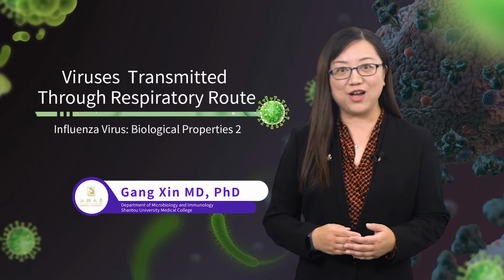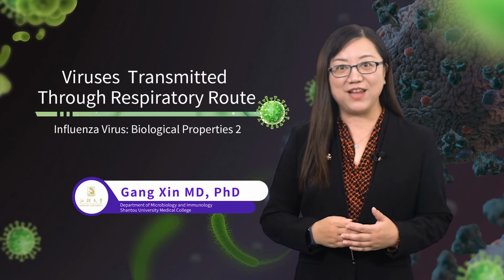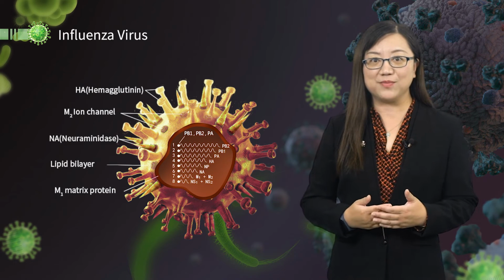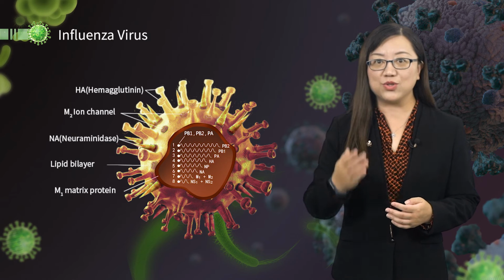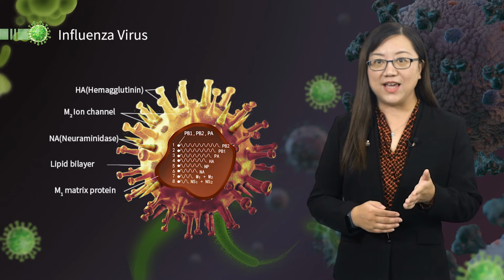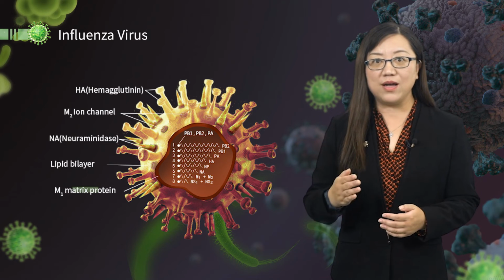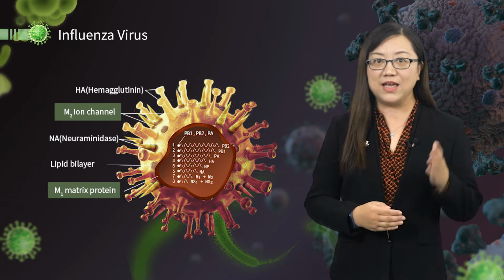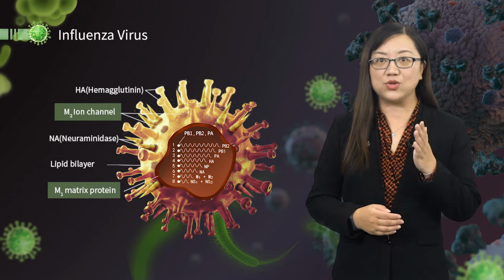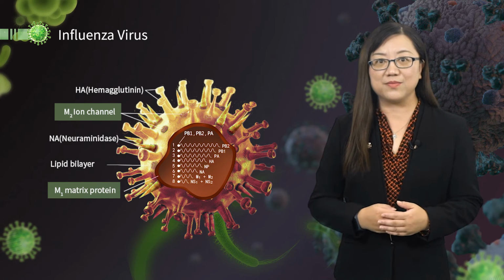Now, let's continue to talk about the structures of the influenza virus. Influenza A virus is a segmented RNA virus containing 8 segments. The segmented gene can encode different proteins. Segments 1, 2, 3, and 5 can encode PB2, PB1, PA, and NP. M1 and M2 are encoded by segment 7, and segment 8 can encode non-structural proteins, NS.